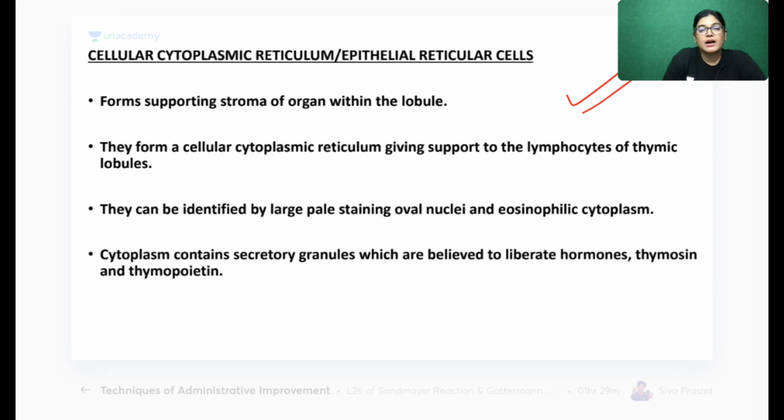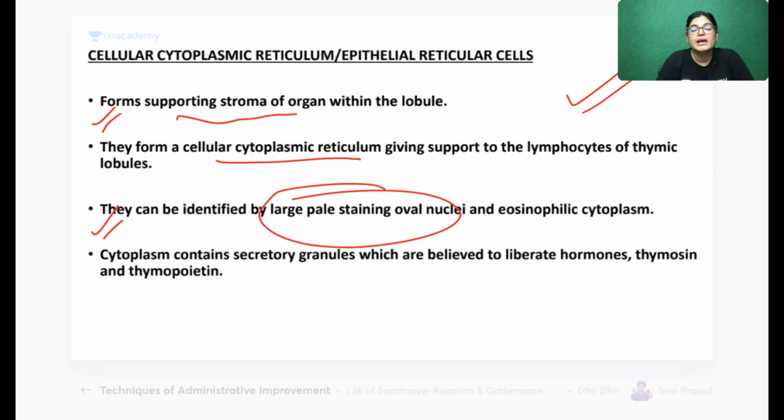Okay, so let me complete that. Firstly, let me complete the cellular cytoplasm. Then again I will show you the structure. It is a pinkish hyalinized mass which has epithelial cells in it. I will show you that structure, don't worry. As I told you, epithelio-reticular cells form the supporting stroma for the organs. So here epithelio-reticular cells form a supporting network. This was asked by Dr. Bobby, and I have told that in the thymus gland it is required for the supporting network. It gives cellular cytoplasmic reticulum support to the thymic lobule.